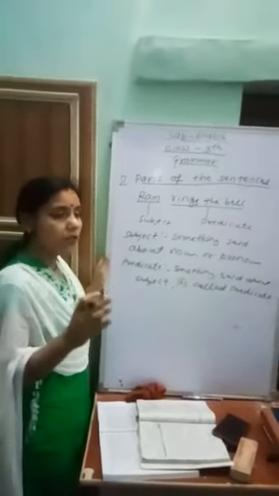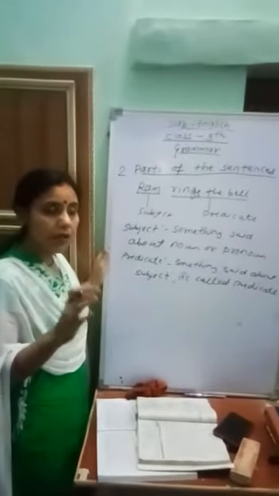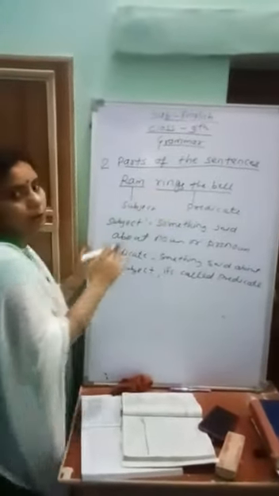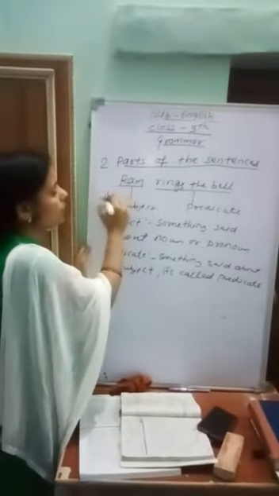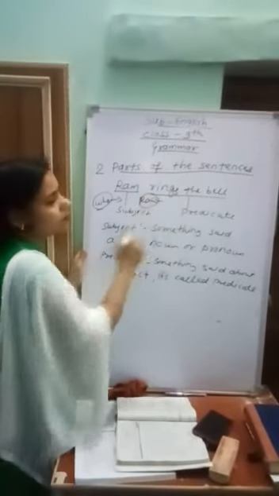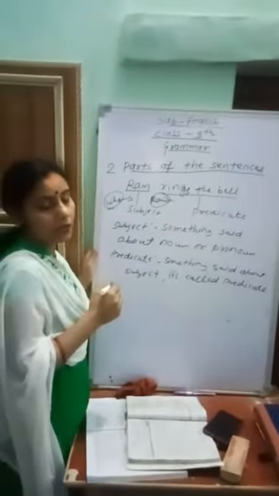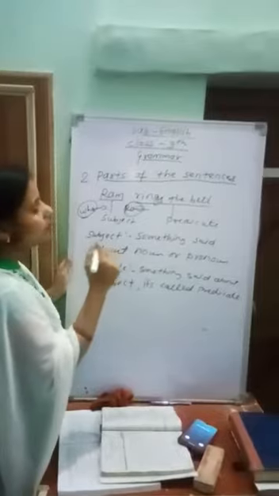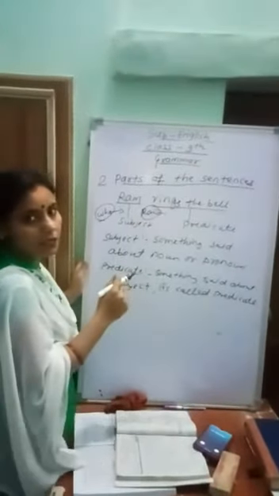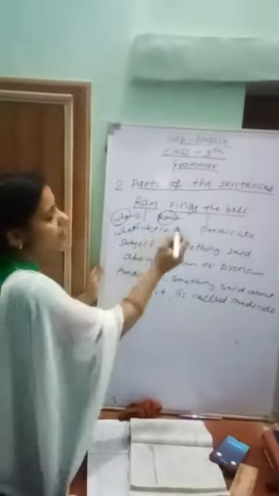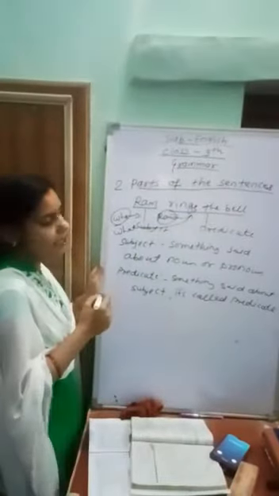When you ask a question with who, the answer you get is our subject. See, Ram rings the bell. Who rings the bell? The answer you got is Ram, and Ram is the subject. So we identify the subject very easily. The remaining part, rings the bell, is the predicate. If you ask the question with what, you get the predicate.